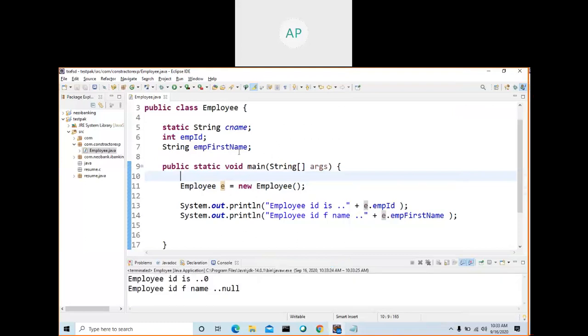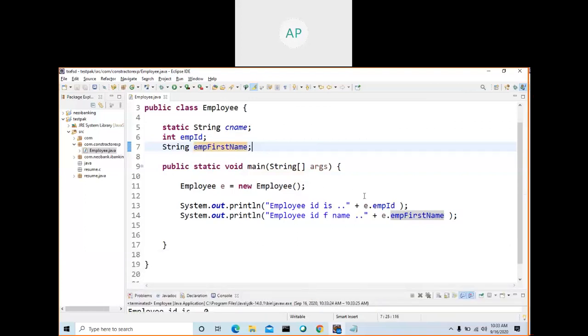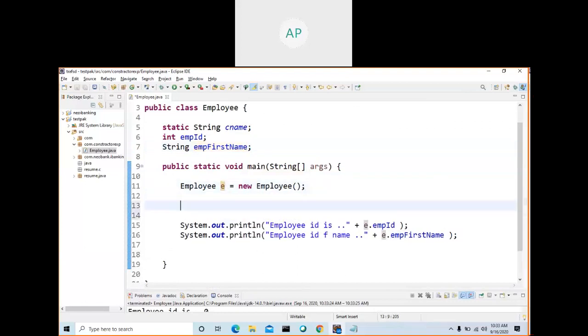Null and 0. So I can use a constructor. Now, I didn't initialize these values, but if in some scenario you want to initialize all the values when you create the object itself, then we have to use a constructor. That is the only way. Or else, after creating the object, you can initialize the values.